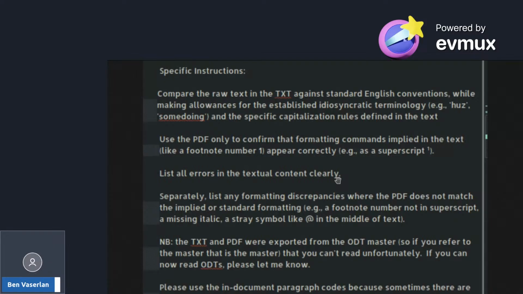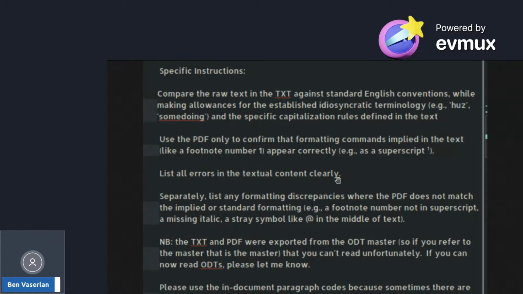The TXT and PDF were exported from the ODT master. So if you refer to the master, that is the master that you can't read, unfortunately. If you can now read ODTs, please let me know, because at some point they might actually read ODTs, and then we don't have to upload a TXT and a PDF, because it can just analyze the ODT or the Word file.